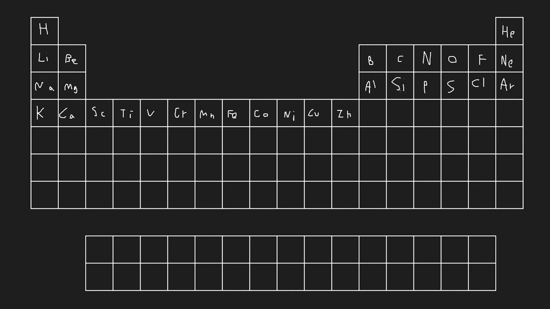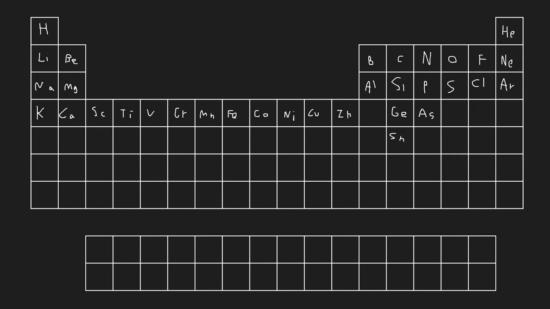So I know underneath silicon is germanium, and then we have tin. Now underneath phosphorus, I believe we have arsenic, and then I think we have bismuth. And I only know that because there was somebody in one of the research labs I was working in who was making these inorganic bismuth complexes based on similar chemistry that they had done with phosphorus. Bismuth might actually be 1 lower. I'm just trying to remember what's below arsenic. I'm going to undo bismuth for now. I'm pretty sure it's a different one, but I'm not 100% sure. We can come back to that one later.